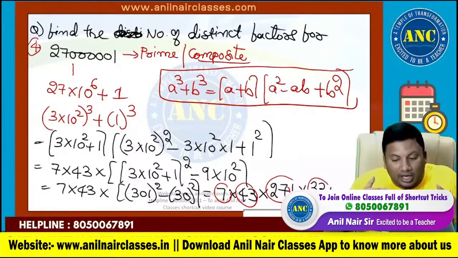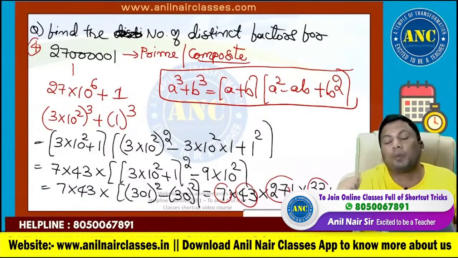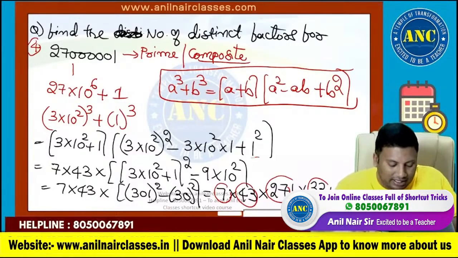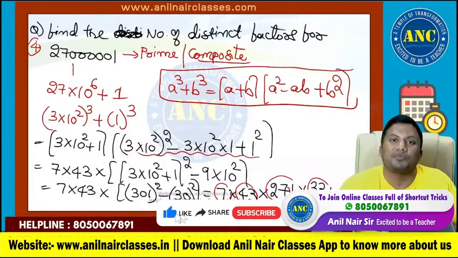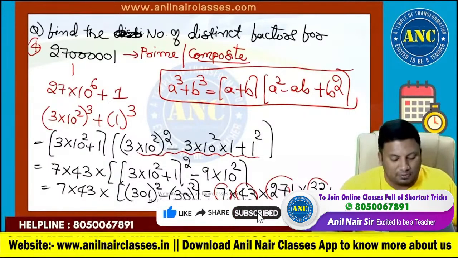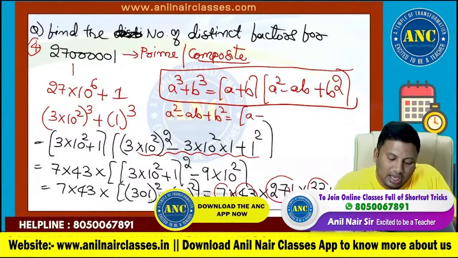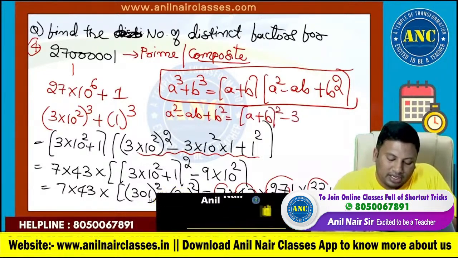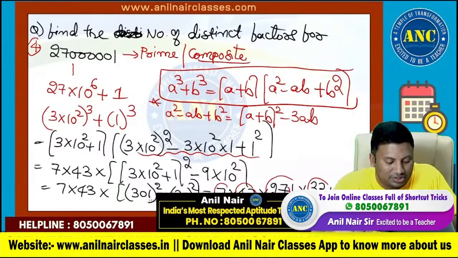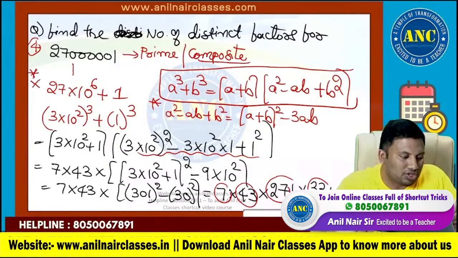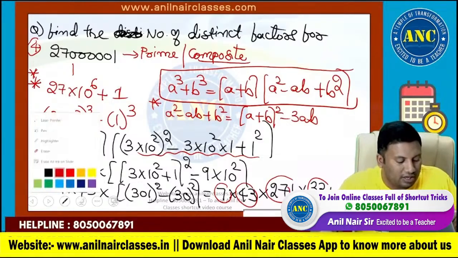Generally, doing prime factors using A cube plus B cube is something you have not seen in any textbook. How am I writing A square minus AB plus B square? As A plus B whole square minus 3AB. This is what I used to solve the problem: 3 into 10 square plus 1 whole square minus 9 into 10 square. Please put a star mark on this question. This is how you should find out these factors.